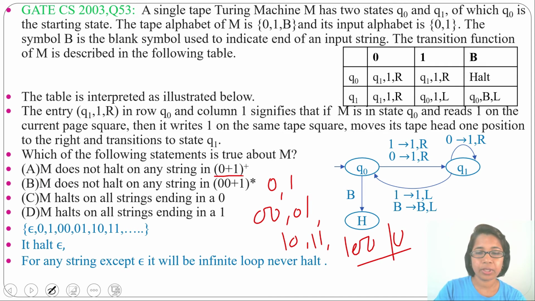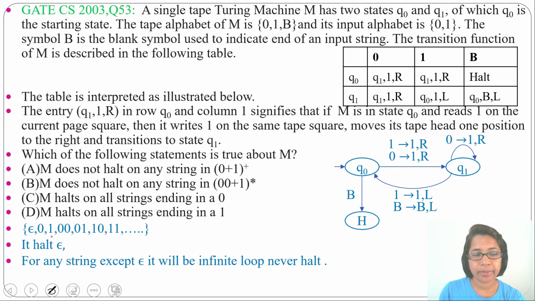So 0 plus 1 positive closure means any string except epsilon. But we found that it will not halt for any such string. That's why this is true. M doesn't halt on any string in 0 plus 1 positive closure. It will only halt on epsilon, and epsilon is not part of 0 plus 1 positive closure. So it doesn't halt on any string in 0 plus 1 positive closure.